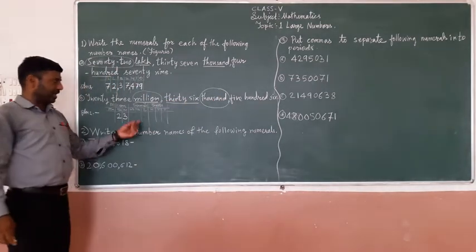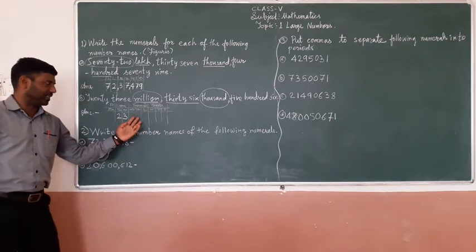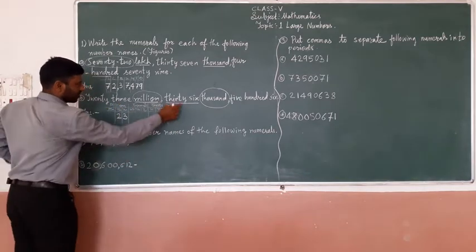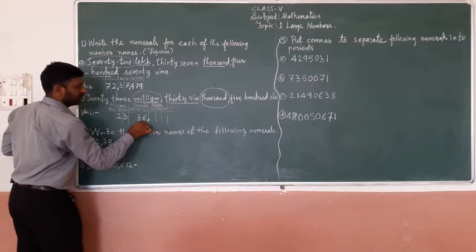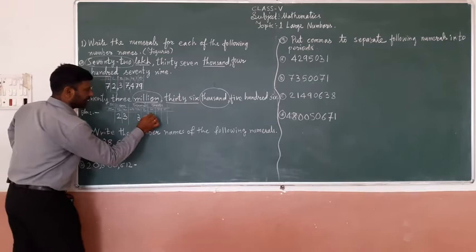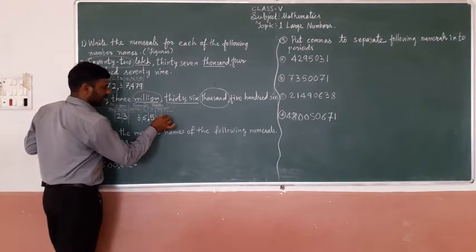Thousands period, which has three places, so 36 is a two-digit number. So write 36 here. 36,506. 5 is in hundreds place and 6 means ones place.